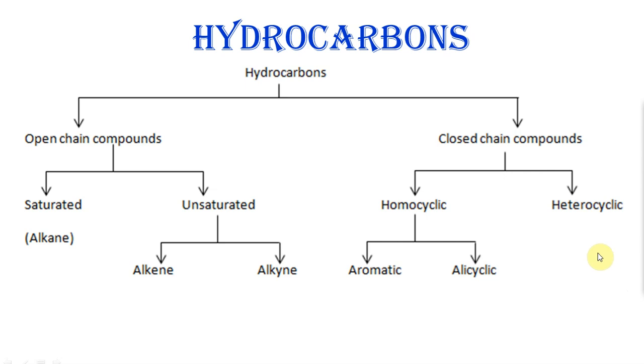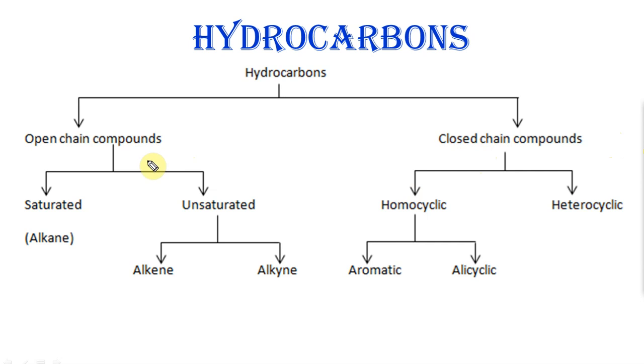Hey guys, welcome back. In this lecture, we will look into the types of hydrocarbons and we'll go in detail about alkanes alone. Now, here is a brief schematic of the types of hydrocarbons that are included in your NEET syllabus. So, when you see, basically, I have divided them into two types: open chain compounds and closed chain compounds. Closed chain means just rings.